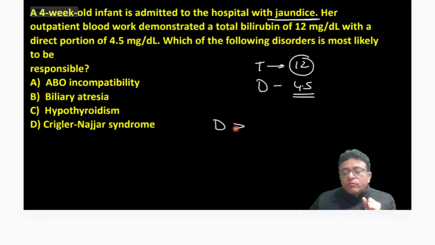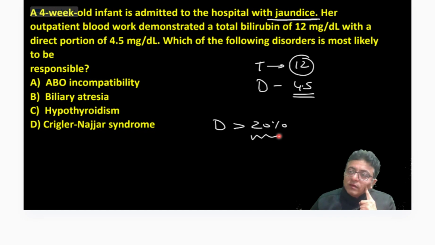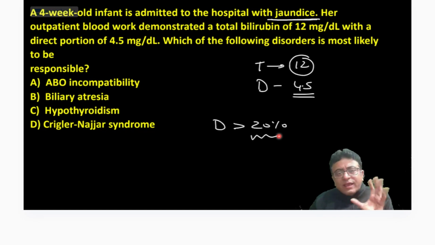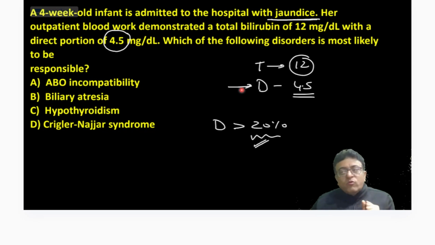When direct is more than 20% of total, we call it neonatal cholestasis or direct hyperbilirubinemia. So the examiner is clearly giving you that direct is 4.5, which is more than 20% of total. What is 20% of 12? It is 2.5, but direct is 4.5. So yes, it is conjugated hyperbilirubinemia.